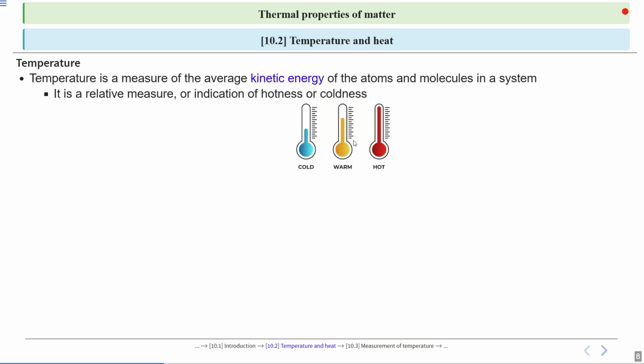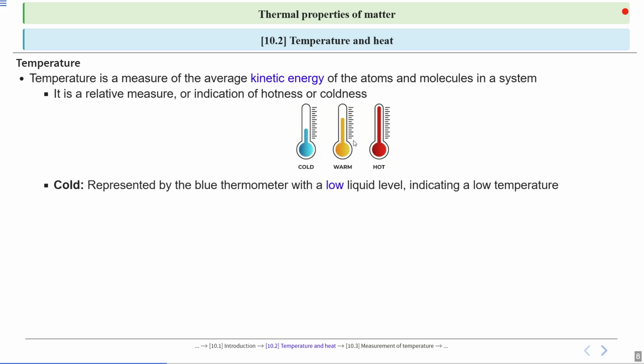Here we have three liquid levels. First cold, second warm, third hot. Cold is represented by a blue thermometer with a low liquid level, indicating a low temperature.